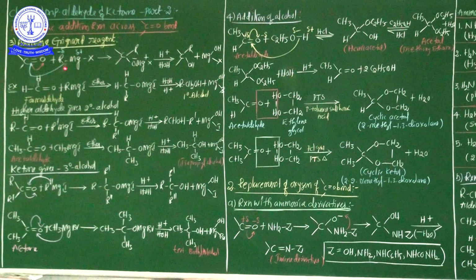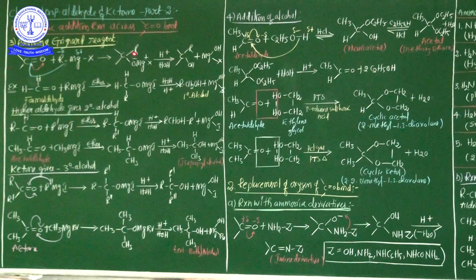Similarly, between the alkyl group and magnesium halide, there is cleavage. Where is the cleavage? Between the alkyl group and magnesium halide. MgX has a partial positive charge and R has a partial negative charge. So here this is the negative charge and this is the positive charge.